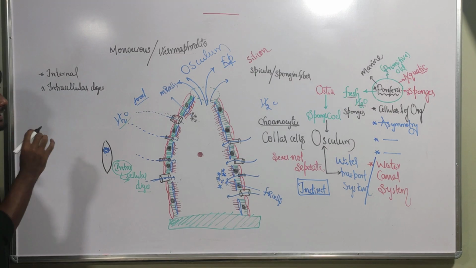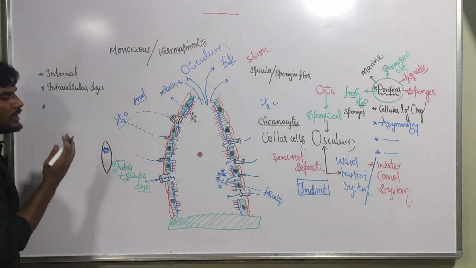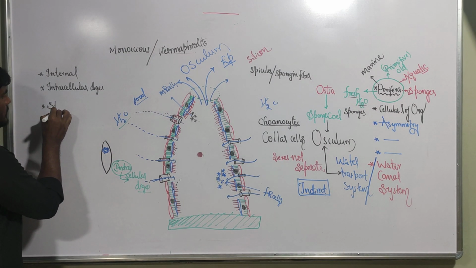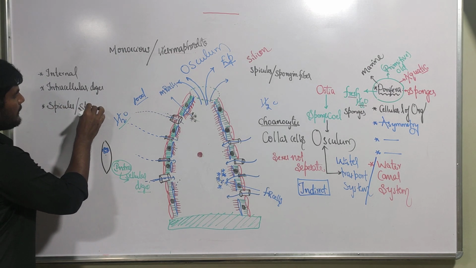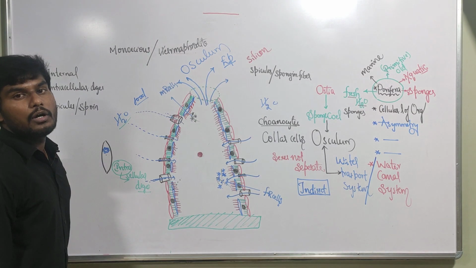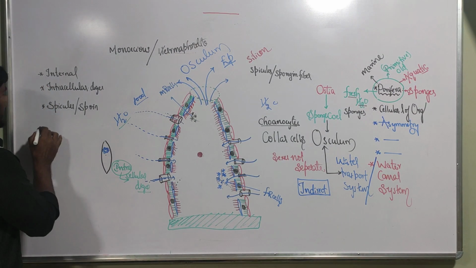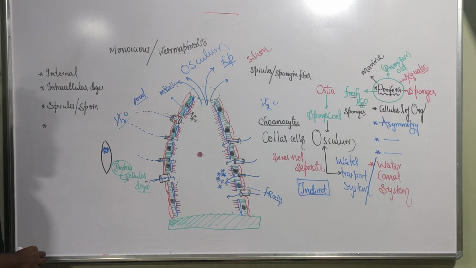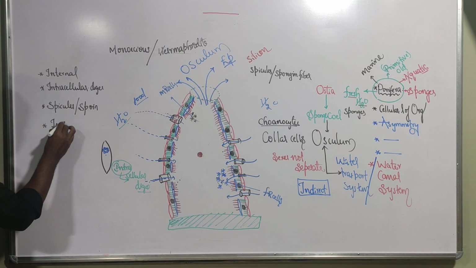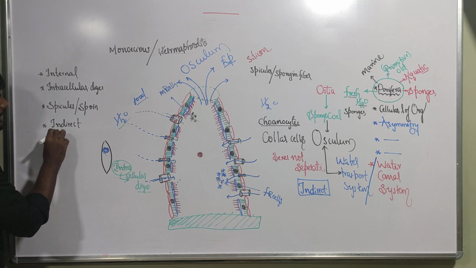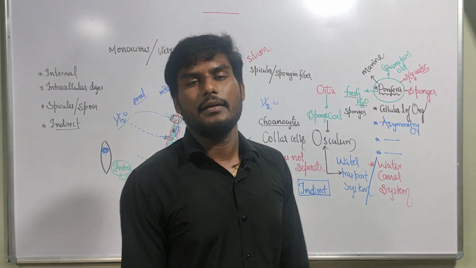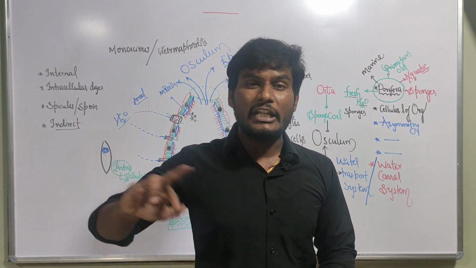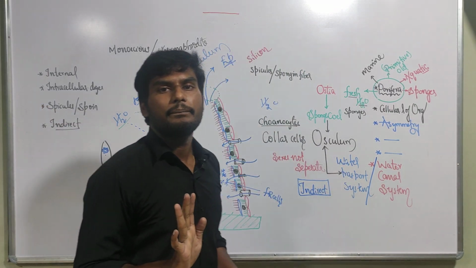Intracellular digestion. Next, the body is supported by what? The body is supported by spicules, which are also called spongin fibers, and they are made up of what? Silicon or sometimes calcareous. And next, development. How is the development? Indirect development. Whenever you hear the words indirect development, immediately think that a larva stage is present, which is morphologically different from the adult sponge.